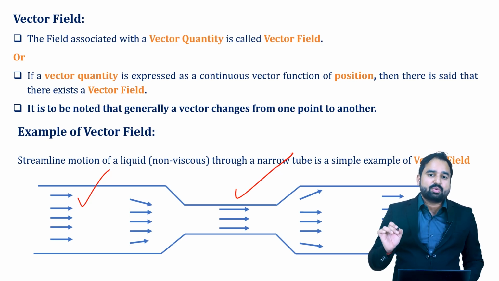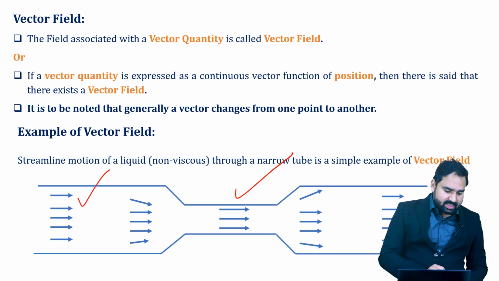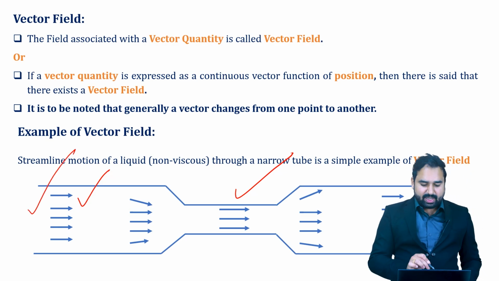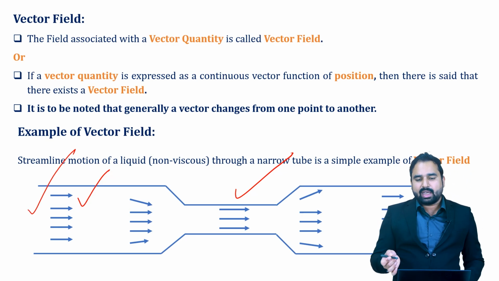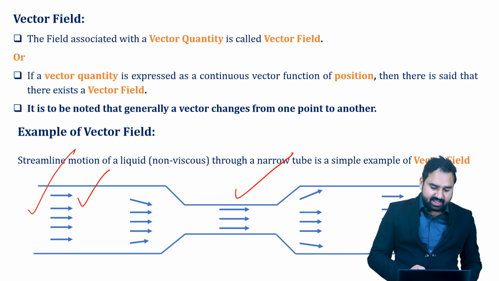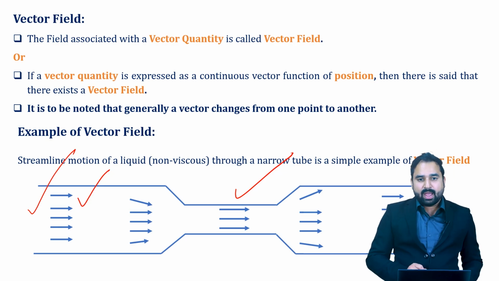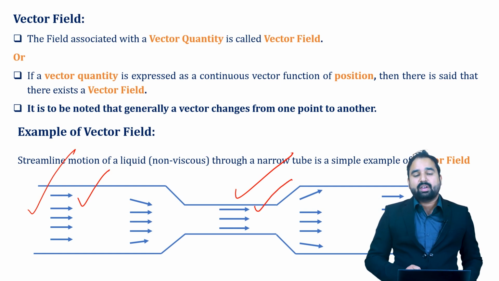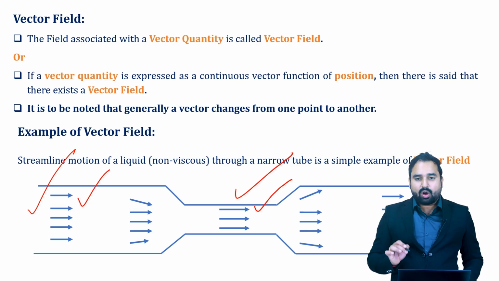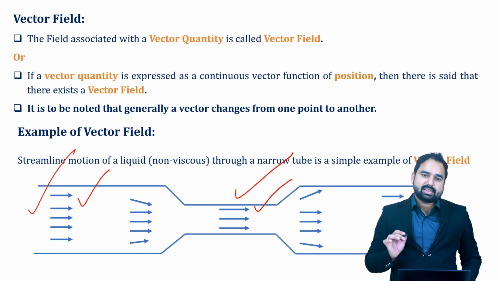What does it mean if the length of a vector is different? It means the magnitude is higher. So as we can see, here the magnitude is small since it is a wider space, but as water or any type of liquid flows through a narrow place, its speed increases. When its speed increases, the vector magnitude increases, and when it comes out again into the wider space, its velocity is again normal as it was before.